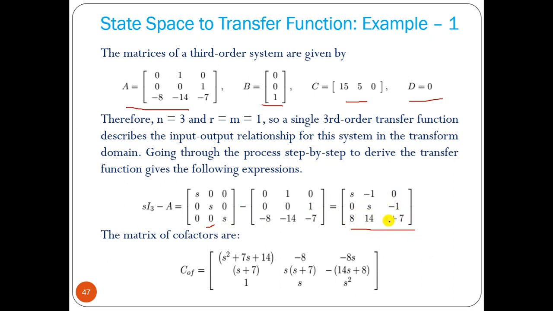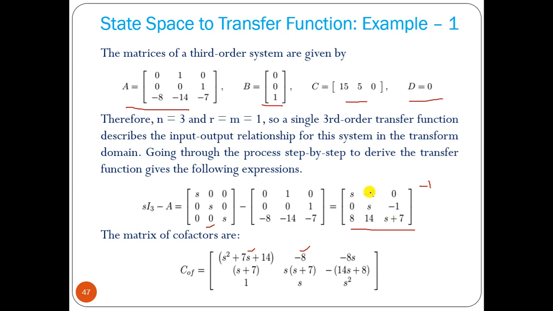Now you have to find the inverse of this matrix, so you have to find its cofactor. The first cofactor is s into (s squared plus 7s plus 14). Then the second cofactor: we forget the first row and second column, with a negative sign, because minus 1 to the power 3 is negative. 0 minus 8 gives minus 8. Then this is 1 3, so with a positive sign, 0 minus 8s, so minus 8s. Then second row, first column.